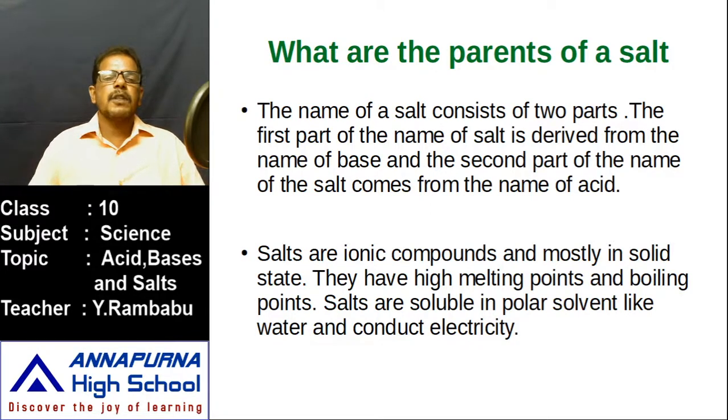Most of these ionic compounds are in solid state. That's why salts are ionic compounds which are in solid state. Then what about the melting point and boiling point of these salts? The melting point and boiling point of these salts are very high. Why do these have high melting and boiling points? These salts are formed by oppositely charged ions. In a compound formed by oppositely charged ions, the ions are held by stronger electrostatic forces. Which forces are there between the ions of ionic compounds? Electrostatic forces. These electrostatic forces are stronger forces.